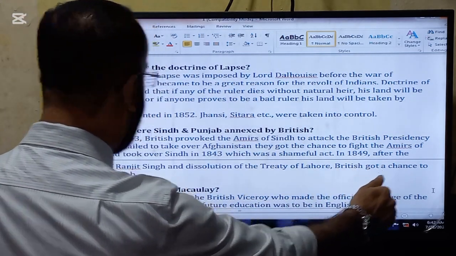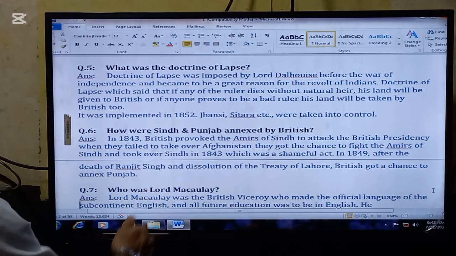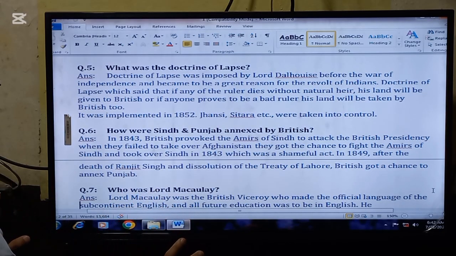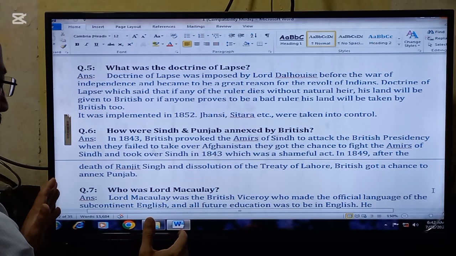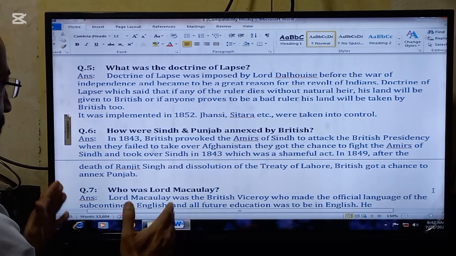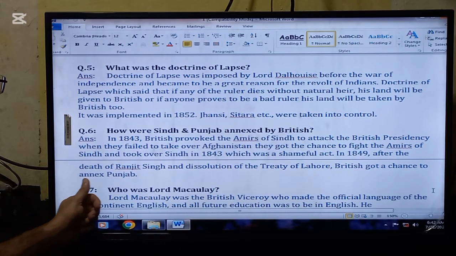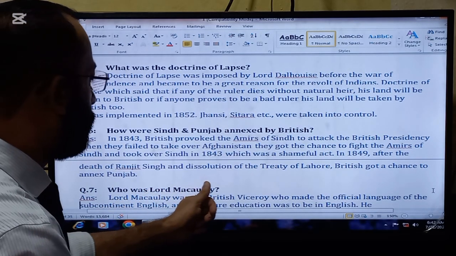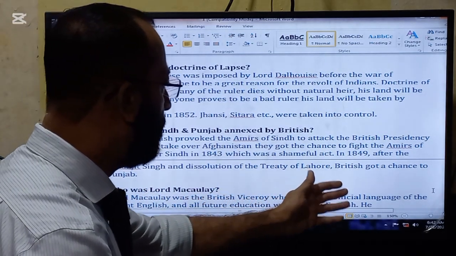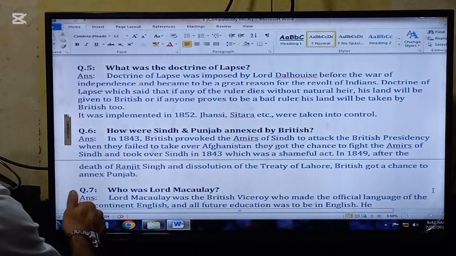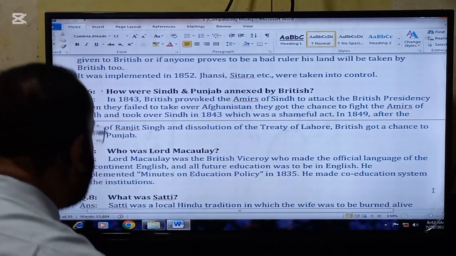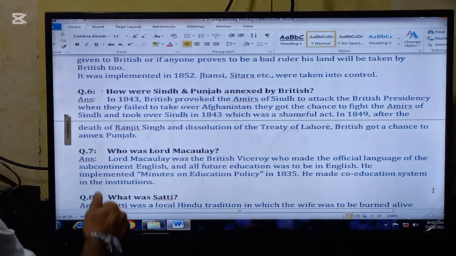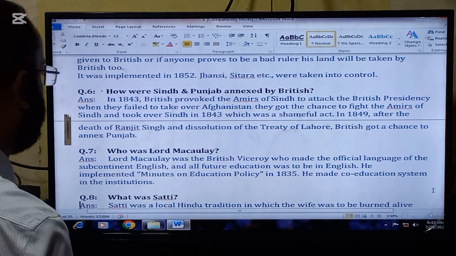In 1849, after the death of Ranjit Singh, because Ranjit Singh was a strong ruler and he was actually the main hurdle in the annexation of Punjab for the British. So after the death of Ranjit Singh and the dissolution of the Treaty of Lahore, the British got a chance to annex Punjab. The next important question that we are going to read is: who was Lord Macaulay?